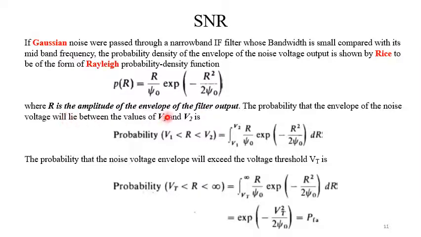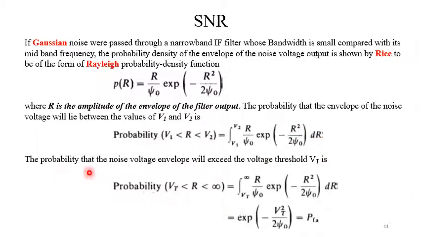So R is the amplitude of the envelope of the filter output. The probability that the envelope of the noise voltage will lie between the values V1 and V2 is the integration from V1 to V2 of this density function, R by psi 0 exponential minus R square by twice psi 0 dR.